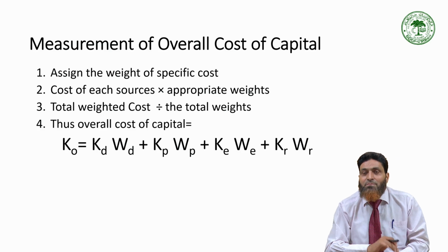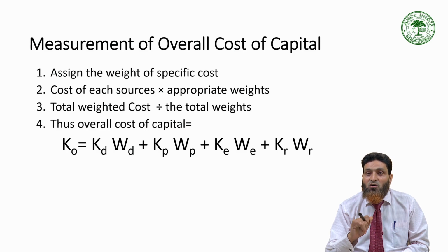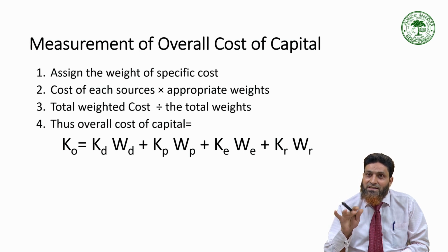Now, as far as measurement of overall cost of capital is concerned, the first step is you have to assign the weight of a specific cost, because certain amounts have been raised by issue of equity shares, preference shares, debentures, and there are retained earnings. So what is the weight or proportion of each source?